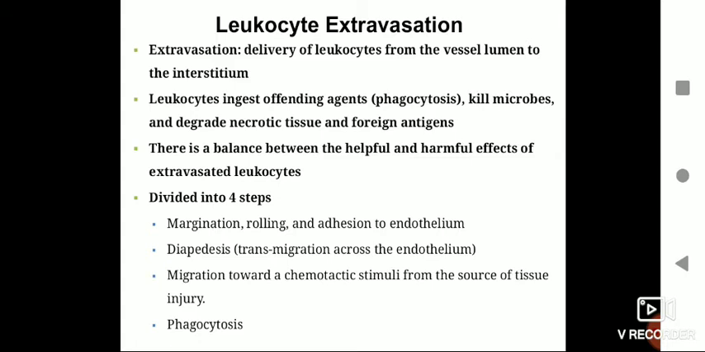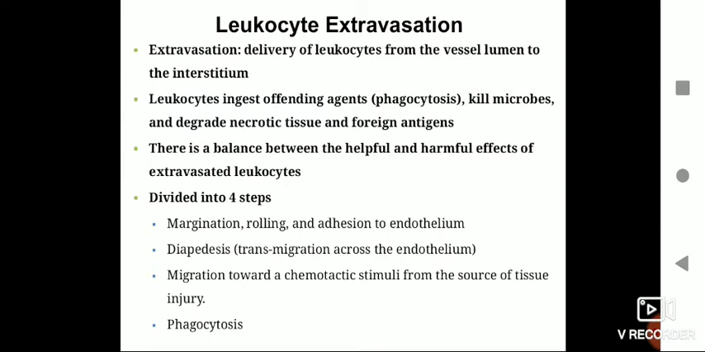Leukocyte extravasation is nothing but the leukocytes, from the blood vessel, they will come out and enter into the site of injury, where they will carry out phagocytosis. So let us see how this extravasation is taking place. So overall, if you have to define the process of extravasation, we can call it as delivery of leukocyte from the blood vessel or the vessel lumen to the interstitium, to the tissue at the site of injury.